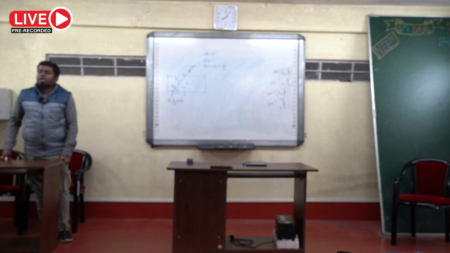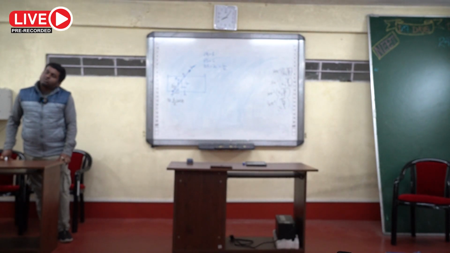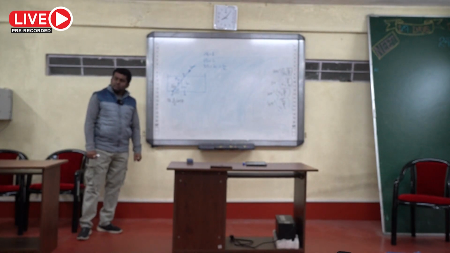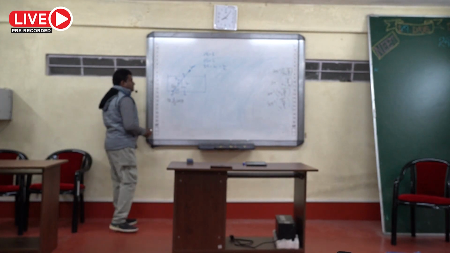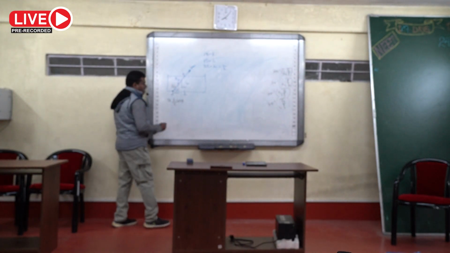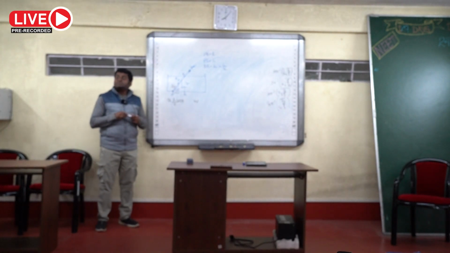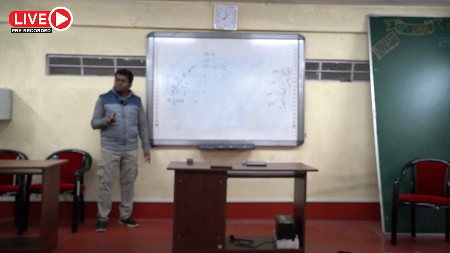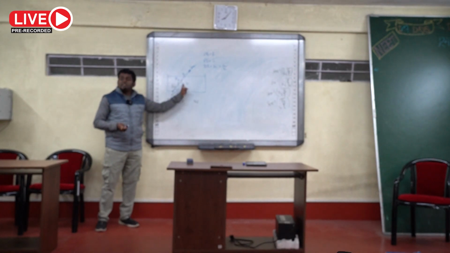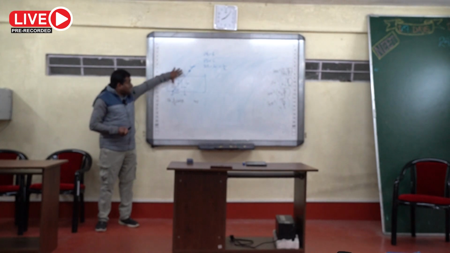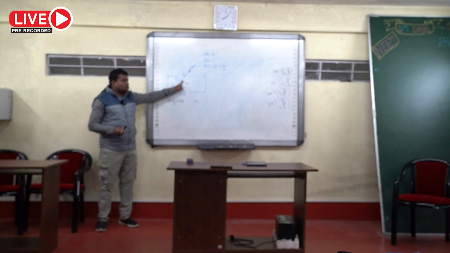The magnitude of the force multiplied by the perpendicular distance of the line of action of the force from the axis of rotation. So that is the perpendicular distance. Now for weight, torque will be W into... weight is passing through the center of gravity or center of mass. That means half of the length of capital L. Okay, so capital L is PS, so it is passing through this point.